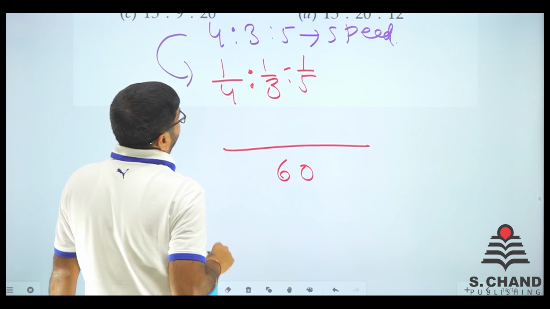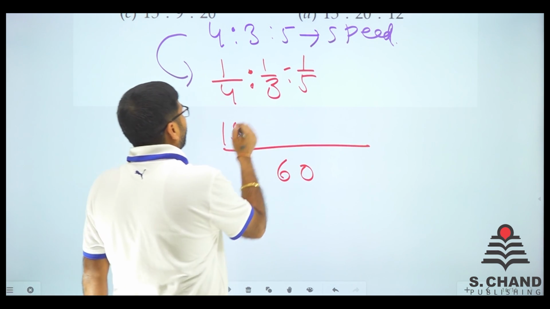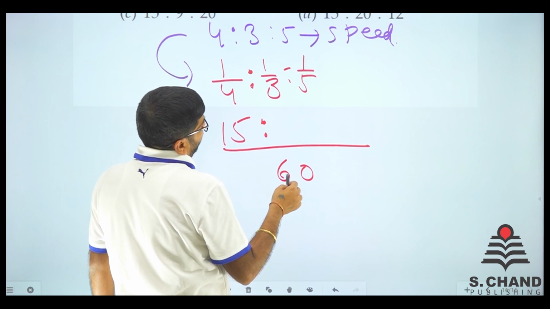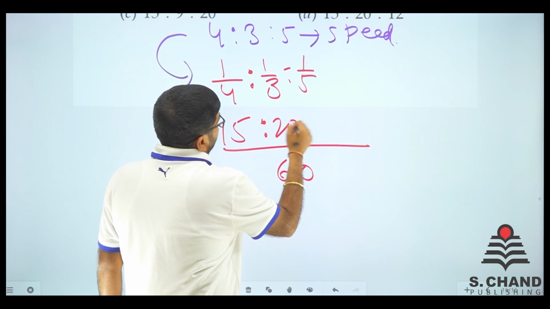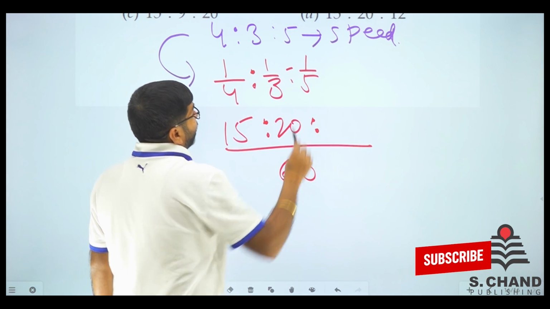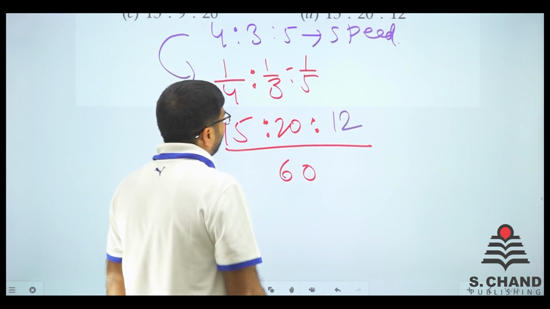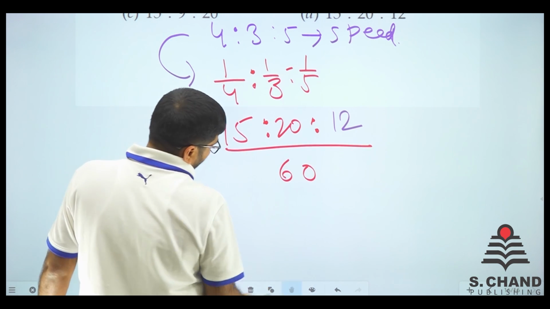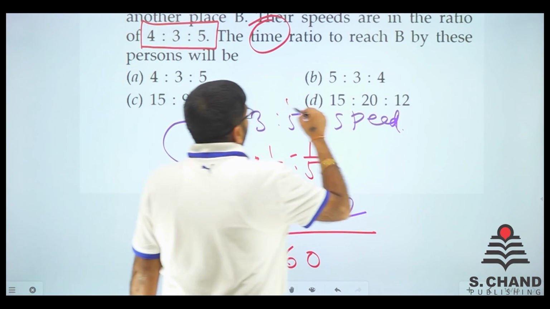60 divided by 4. So when you divide 60 by 4, you get 15. So here we go, 15. Now 60 divided by 3, you get 20. So you write 20 over here. 60 divided by 5, that is 12. So we get 12. So 15, 20, 12. Is there any option like this? 15, 20, 12. Yes, it is.